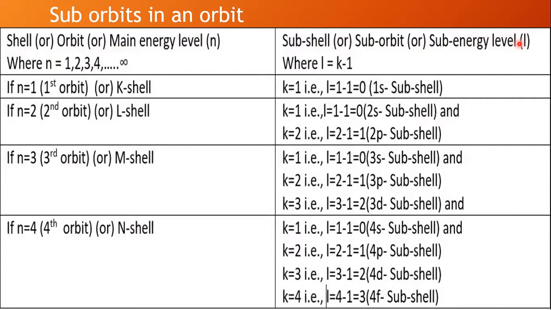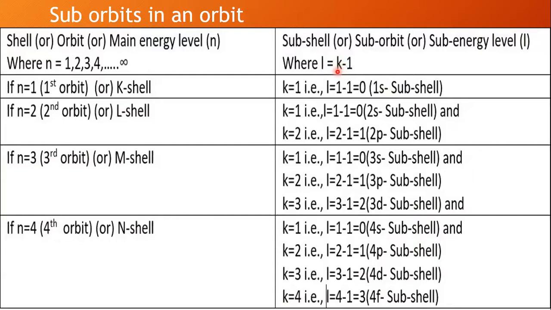In the beginning, Sommerfeld took K for representing the elliptical concept. But later on, it was observed that k values can take 0 also. According to Sommerfeld's concept in the beginning, k values start from 1.